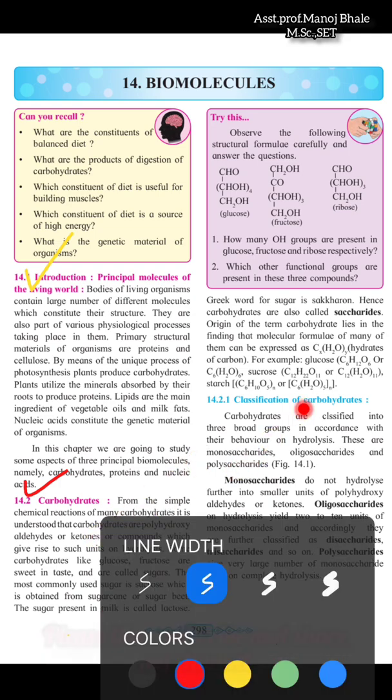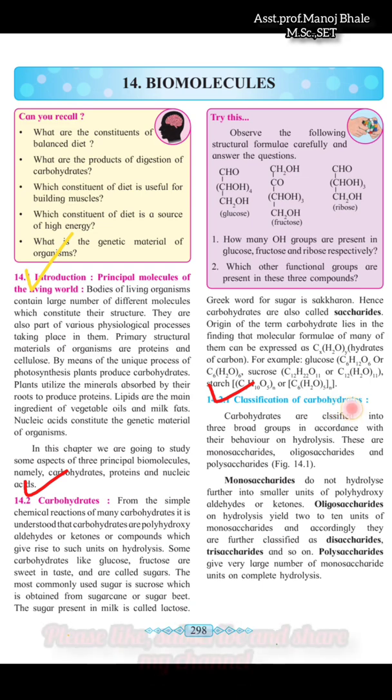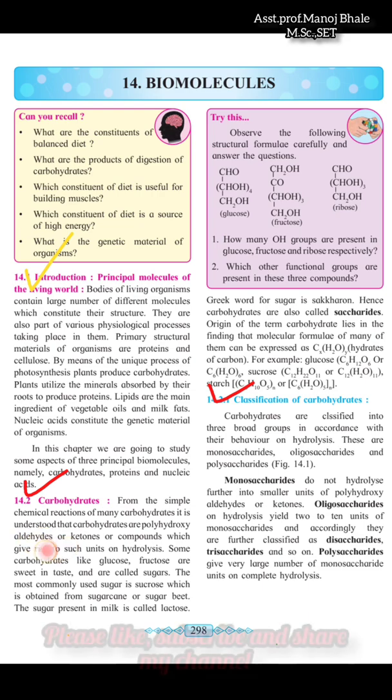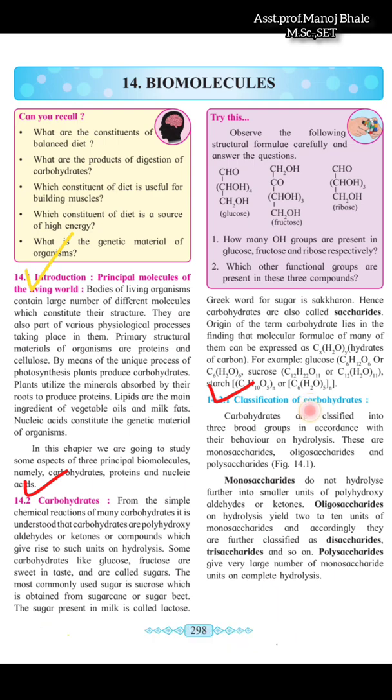The next point of this chapter is the classification of carbohydrates. We have already discussed the meaning of carbohydrate: polyhydroxyaldehyde or ketone. So now the classification of carbohydrates. In the first classification you can observe monosaccharides. A monosaccharide is one which is not further hydrolyzed into a simpler sugar; it is a polyhydroxyaldehyde or ketone.